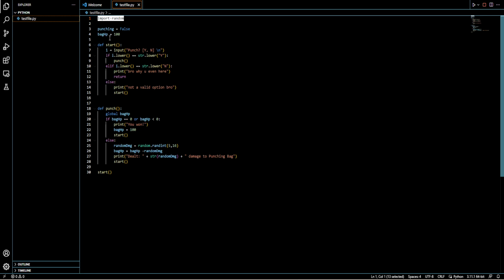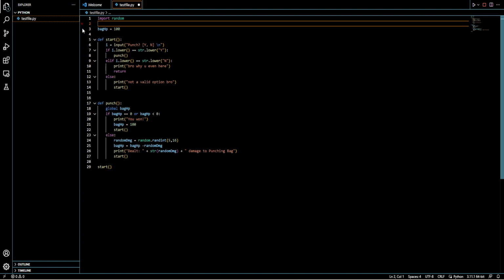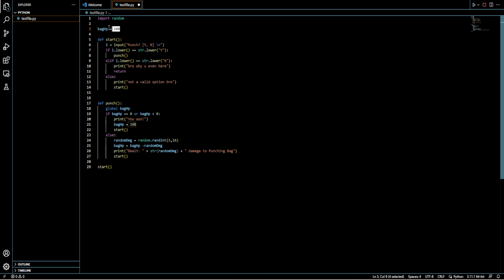Then we're making two variables. Oh yeah, actually I don't even need this one. I never used it. Anyway, now we're making one variable, which will be representative of the health of the punching bag. This one we're using to be able to remove health and check whenever we've won, when it reaches 0. It's a global variable. If we hover over, it will say variable literal 100.